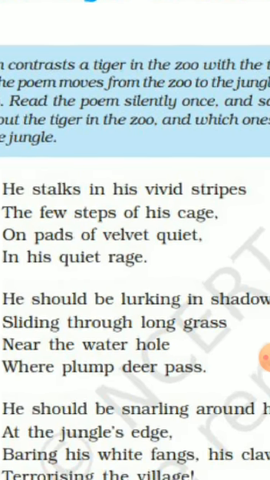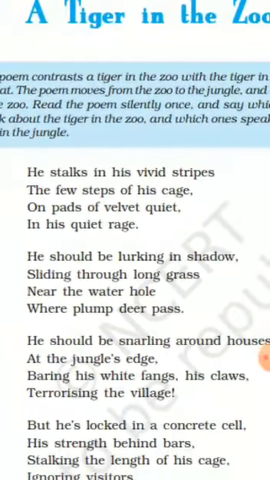Now second stanza. In second stanza, see the first line, second line to third line. Also there are no full stop or commas and it started the next line, so it will be enjambment. And the fourth line of the second stanza, plum deer pass. There is a repetition of P sound, plum pass. So here will be alliteration.